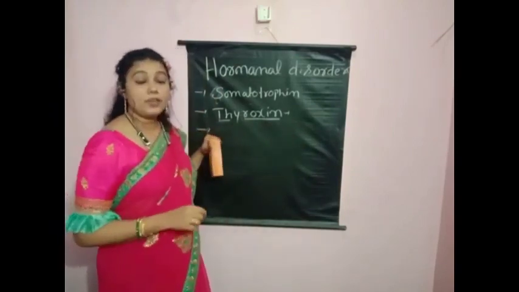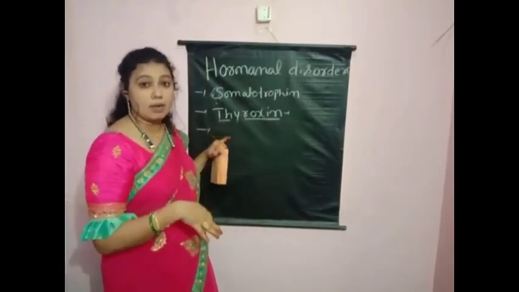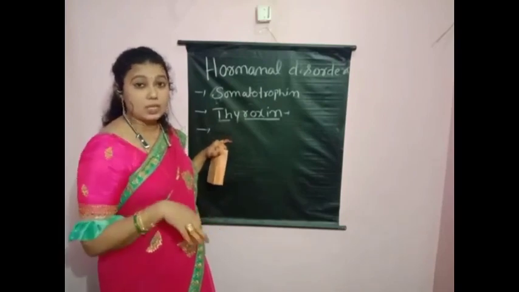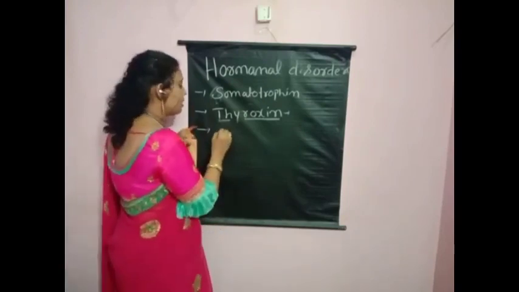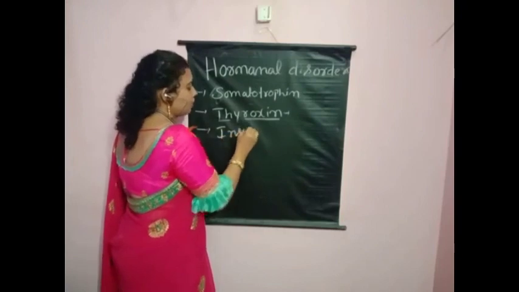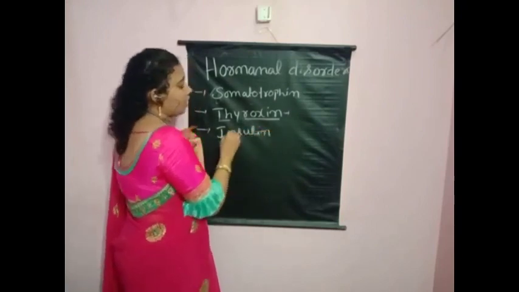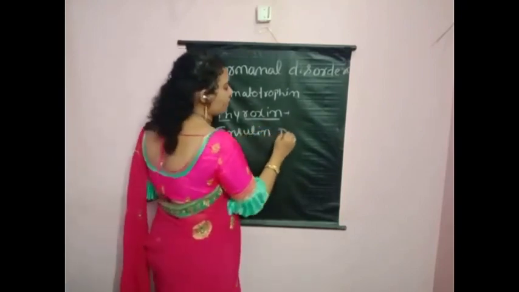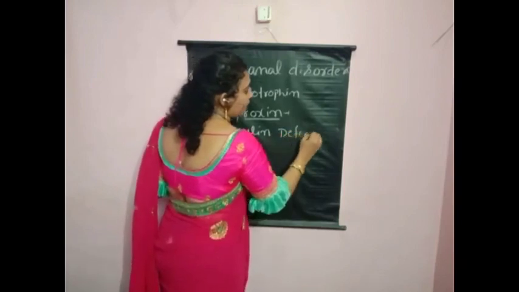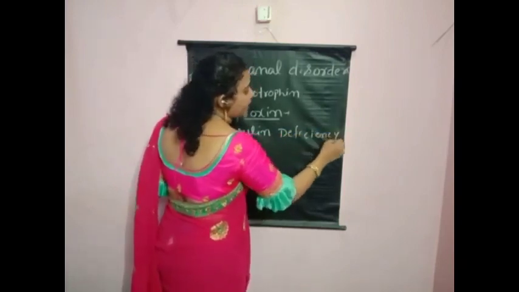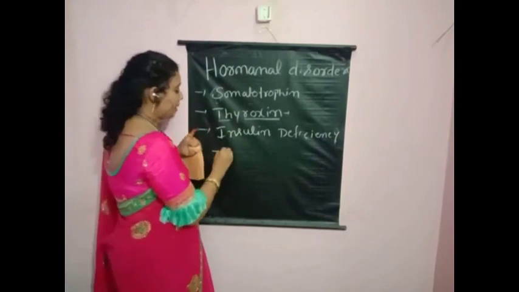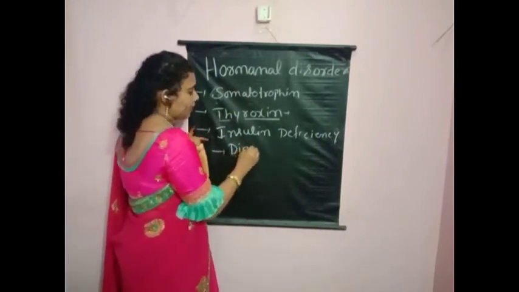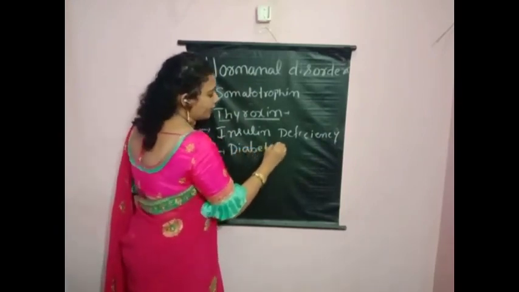Next, the deficiency of insulin. Just now I told you the deficiency of insulin. Deficiency, children, means not functioning. Insulin deficiency. Which disease will we get, children? Diabetes mellitus.